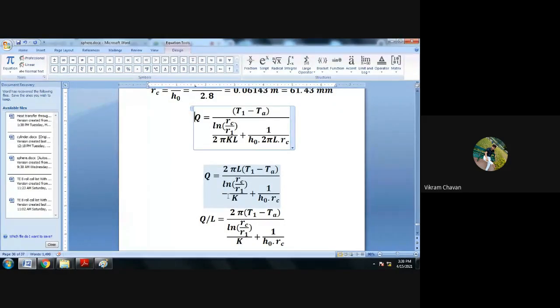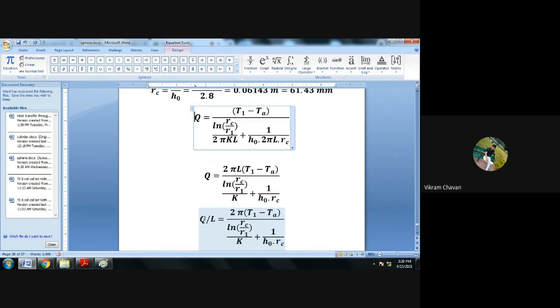Now here L is not given in the problem statement. Okay, length is not provided. How much length is there? So we can take this on the another side, that is, it will become Q by L. We'll get the heat transfer rate per meter length. So Q by L will be equal to 2 pi into bracket T1 minus TA divided by ln of RC divided by R1 divided by K plus 1 upon H naught multiplied by RC.